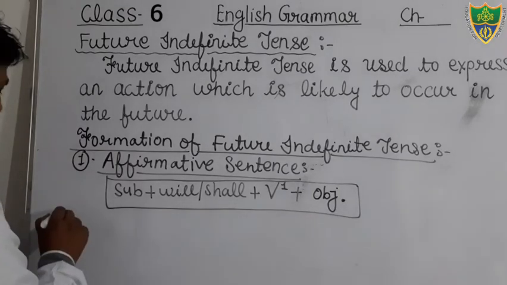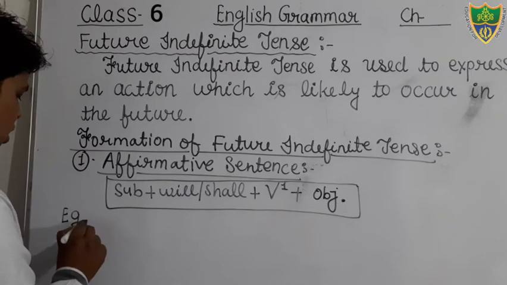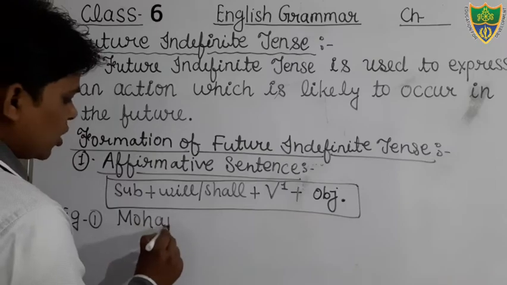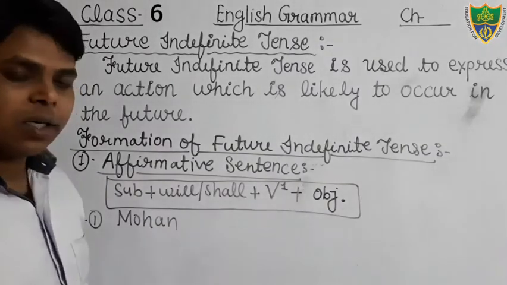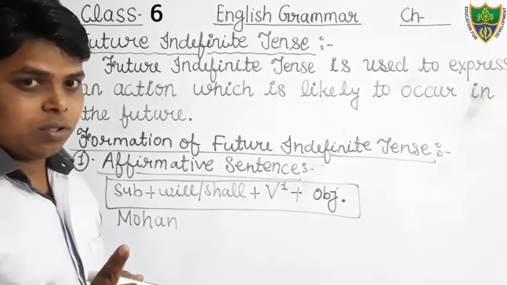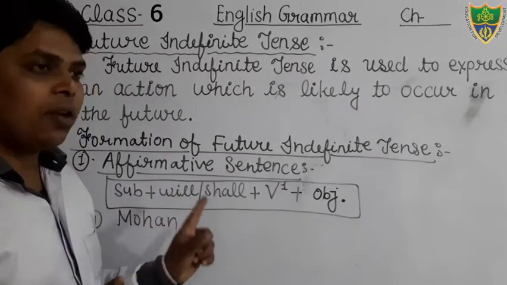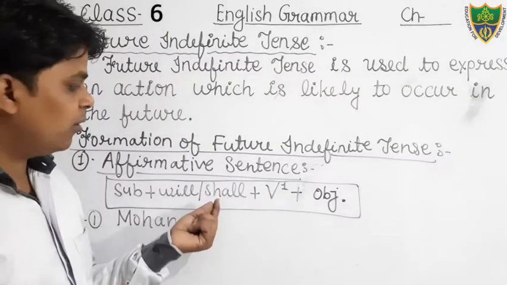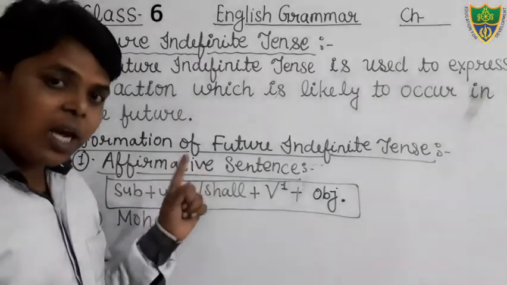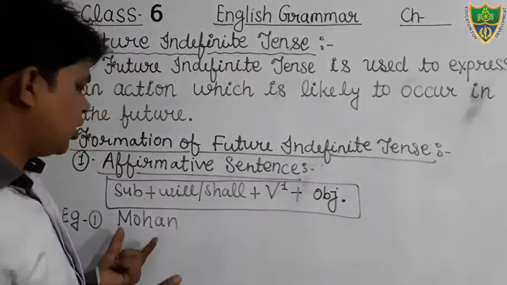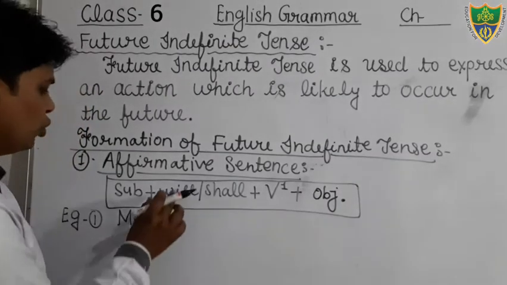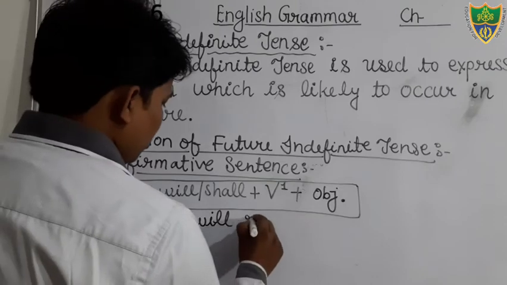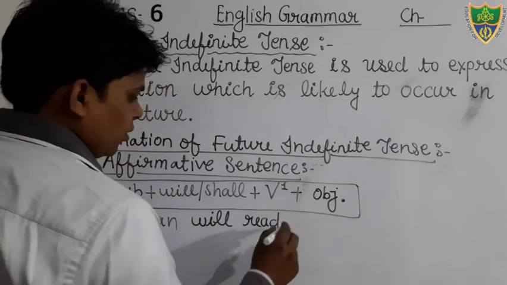Example we can see, students. Just see the example. First example. Suppose that your subject is Mohan. Mohan is subject, and I have already told you that except I and we we will not use shall. We will use shall with I and we only, and with the rest of the subjects we will use will. So what would be here? Mohan will read English.